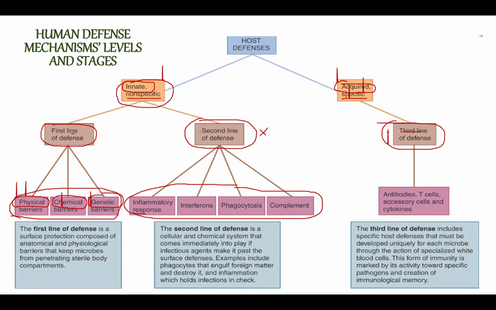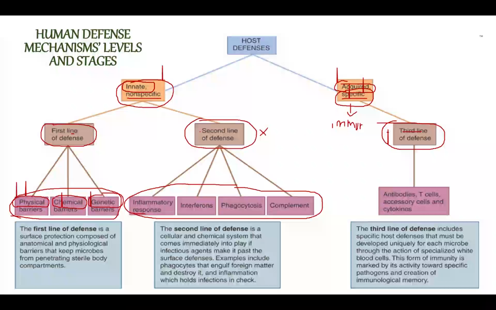It is going to be very specific because it will be done by specific cells, specific white blood cells with specific weapons to fight against specific infections. And after we fight them, usually we will also create what we call immunity.